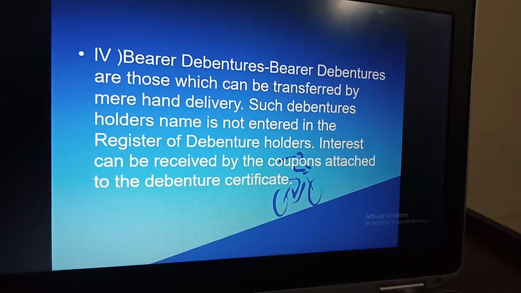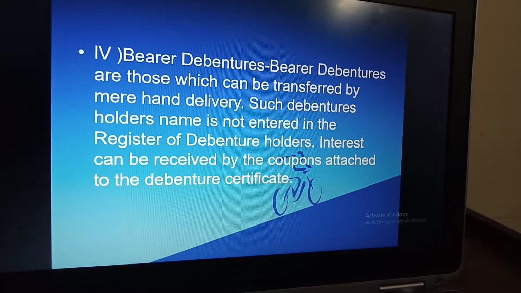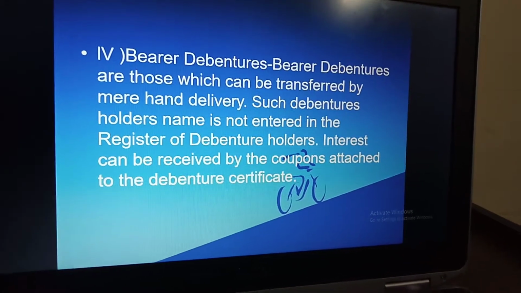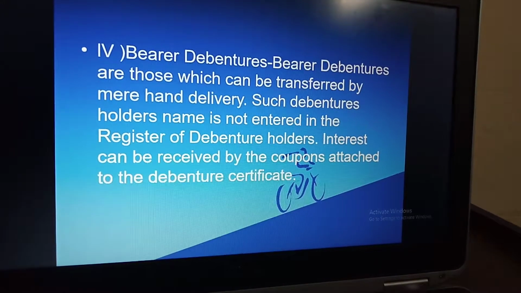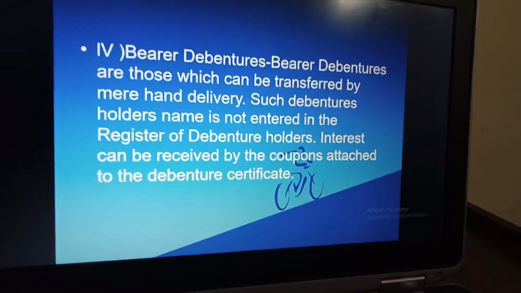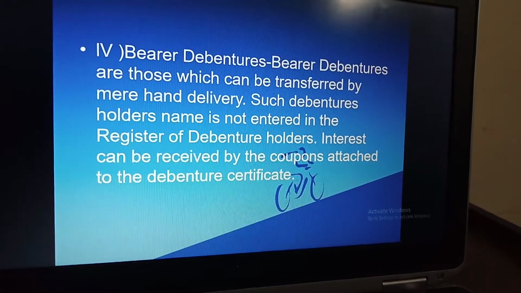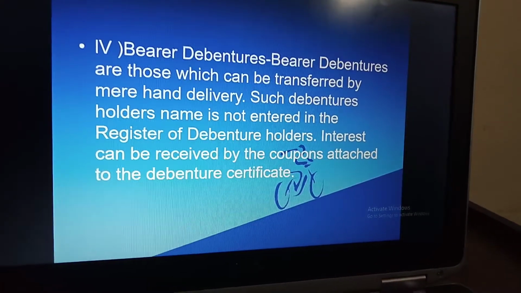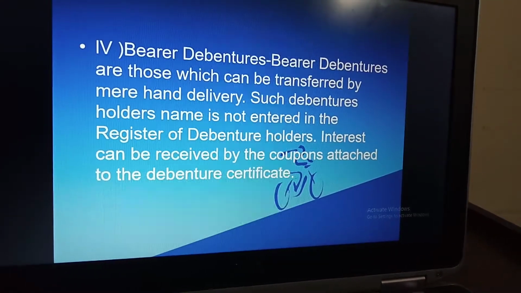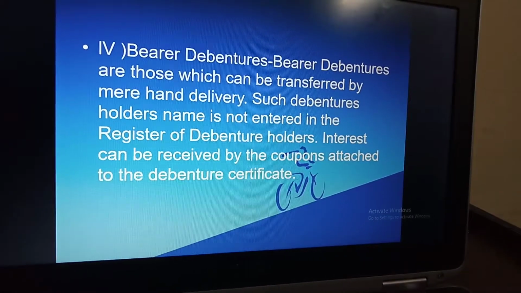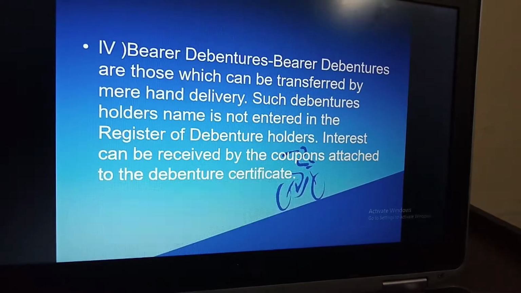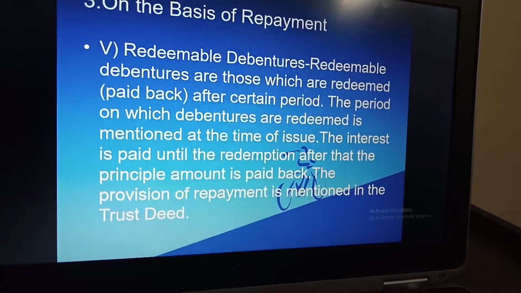In this, we are going to see bearer debentures. Bearer debentures are those which can be transferred by mere hand delivery. Such a debenture holder's name is not entered in the register of debenture holders. Interest can be received through the coupons attached to the debenture certificate. These bearer debentures can also be called unregistered debentures.